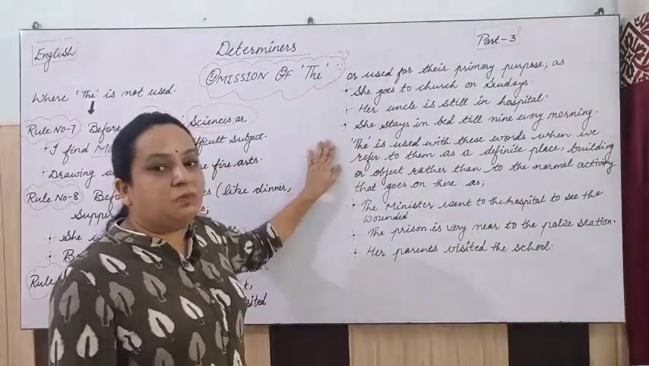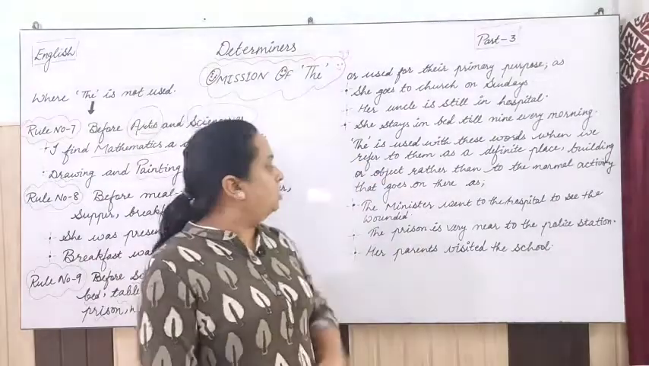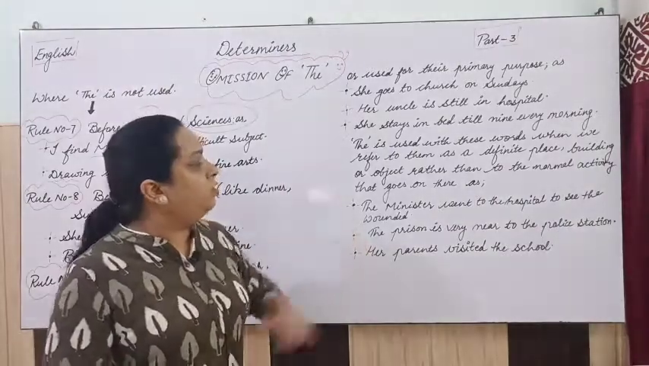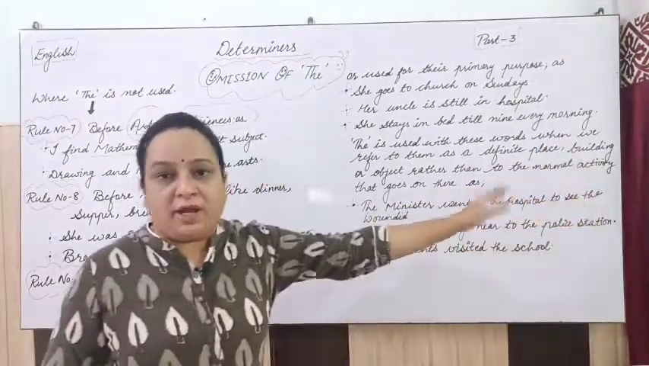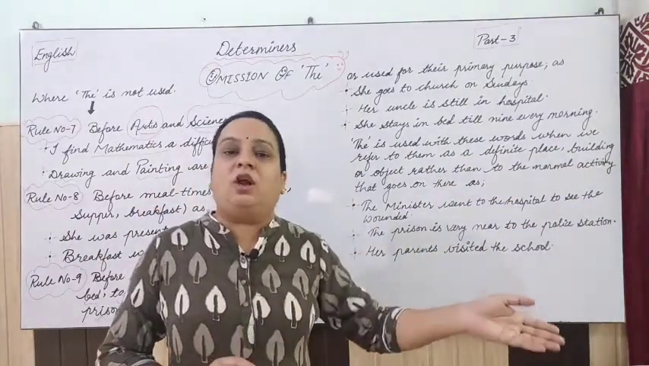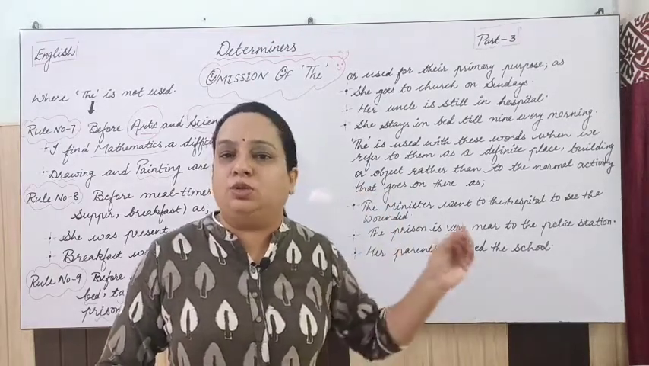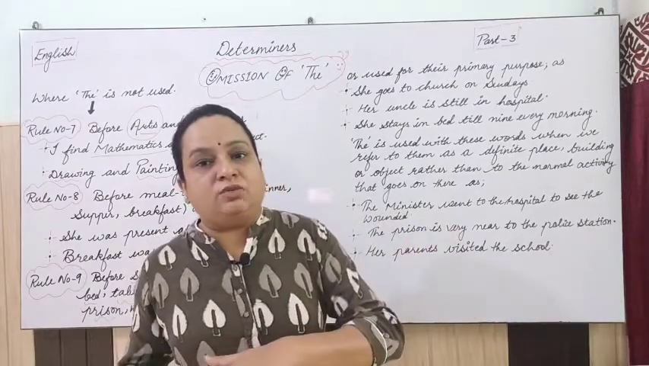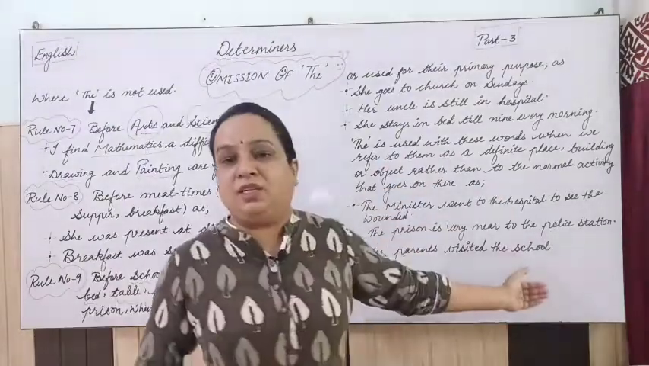Now let's see the exception of this rule, that is, 'the' is used with these words when referred to them as a definite place or a building or object rather than to the normal activity, right? I have told you earlier too, like students and teachers, that is their normal activity, their routine and their primary activity to go to school. But if parents or any other visitor want to go there, that is not their primary purpose, that is not their normal activity, right?